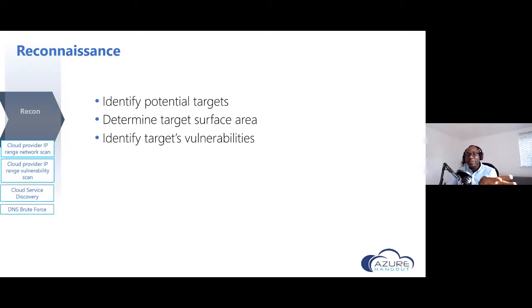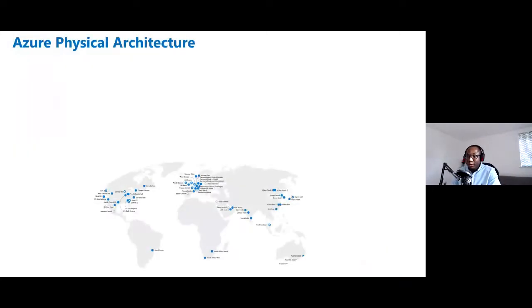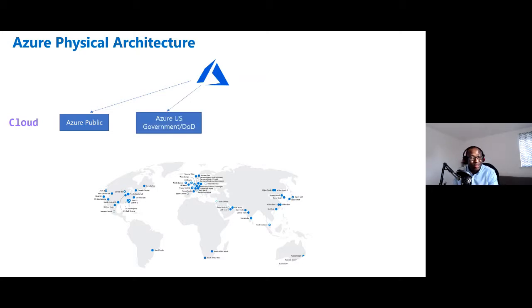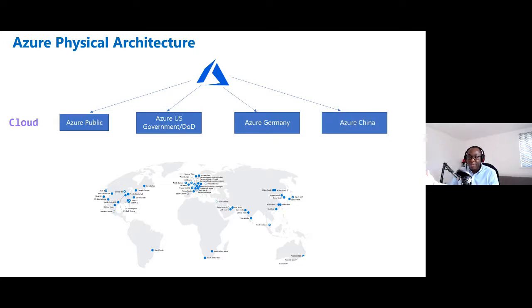To understand that, we have to understand what the Azure architecture looks like and how an attacker could go about something like that. So here's an example of the structure of the Azure architecture. The Azure platform actually has 4 cloud environments. There's the Azure Public Cloud, the Azure US Government Cloud, the Azure Germany Cloud, which is a sovereign cloud and environment in itself, and there's also Azure China. Those are the 4 cloud platforms that Azure has.